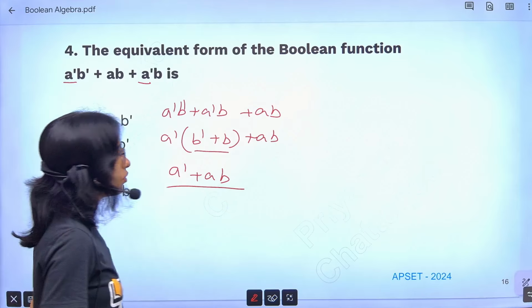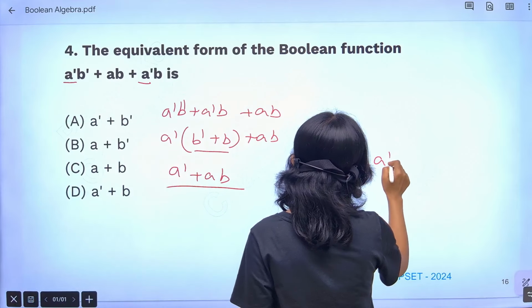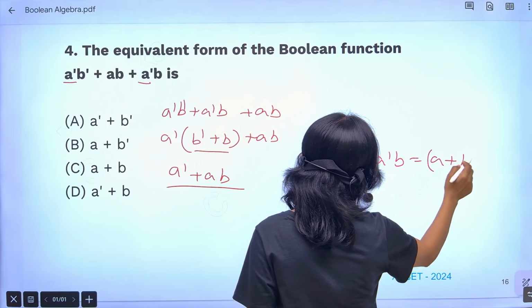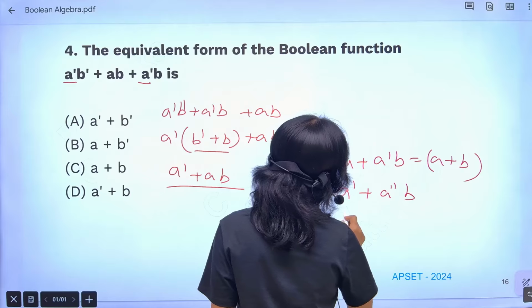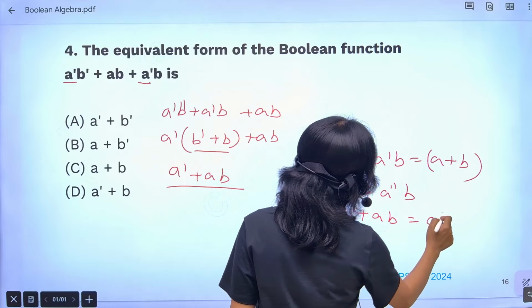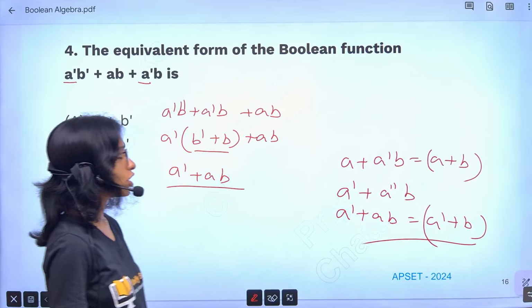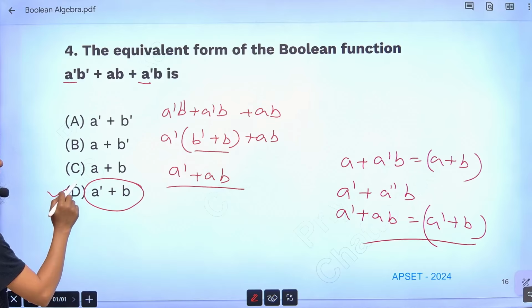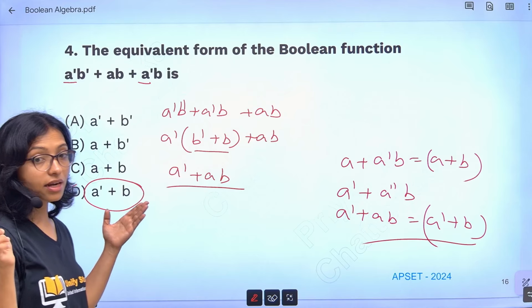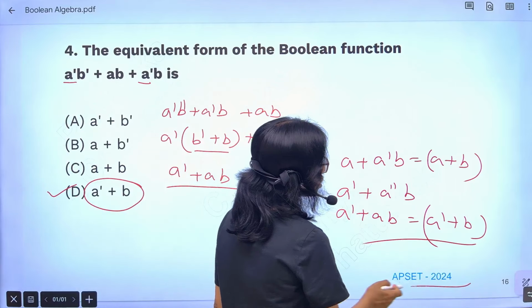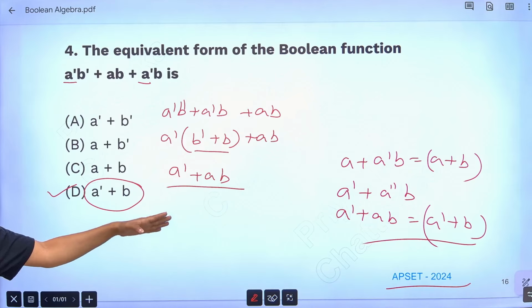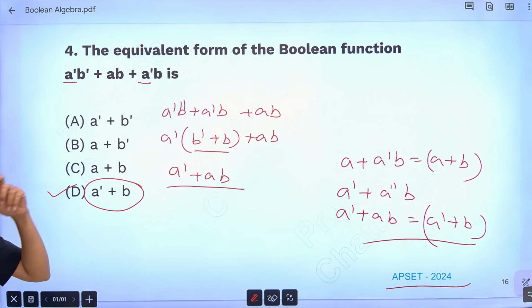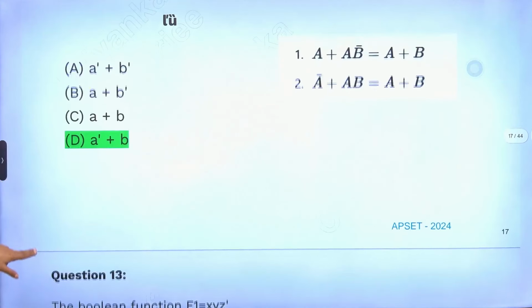A bar plus AB. But we saw that A plus A bar B equals A plus B. In the same way, I can write A bar plus A double bar B. That means A bar plus AB equals A bar plus B. Yes or no? So I can get A bar plus B. Simple question. See that? Recently they are also asking AP set 2024 questions. These laws are most important. If you are not practicing, you will make this type of mistake. Please write down the laws. Okay. Now, next question.